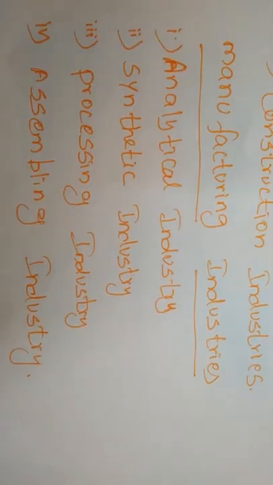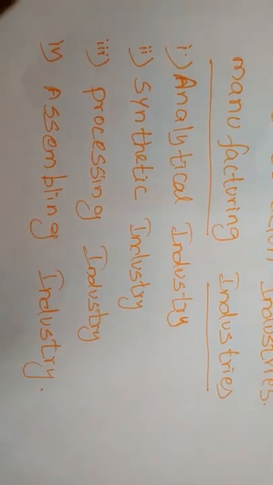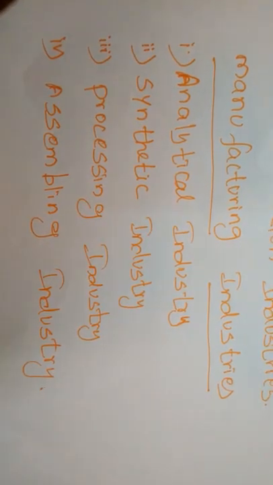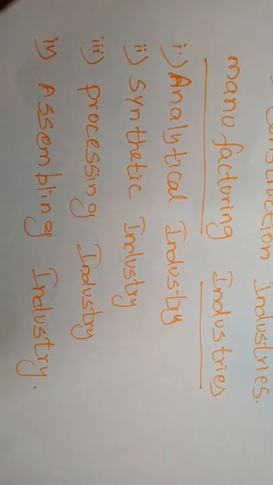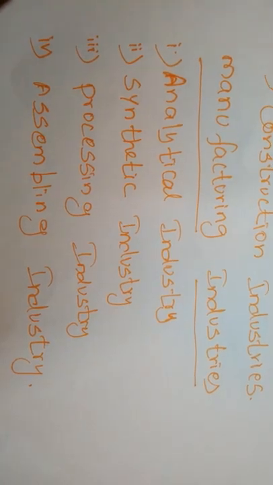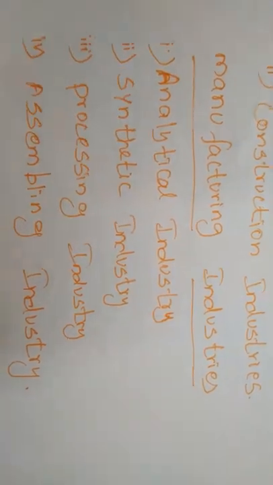So in the case of paper or sugar industries, you have to take some undertakings in which there are different processes, successive stages, and only after the successive stages can we produce the commodity.